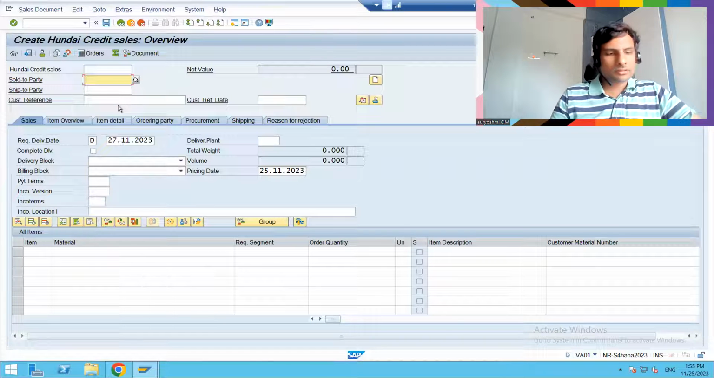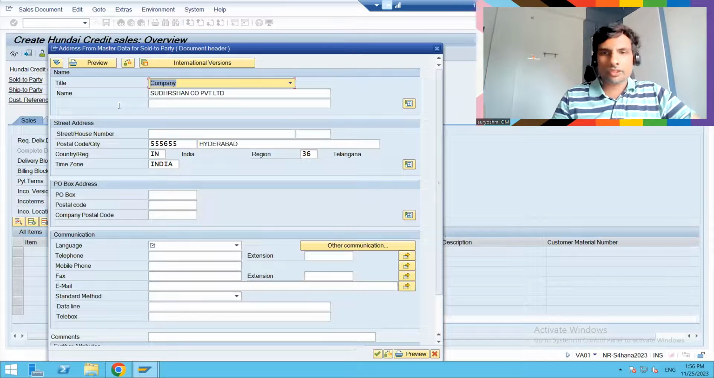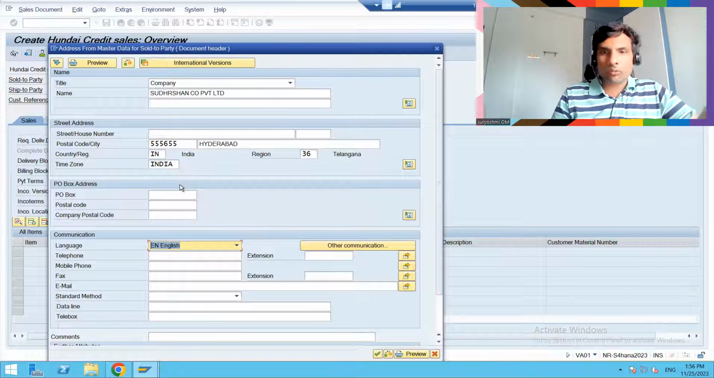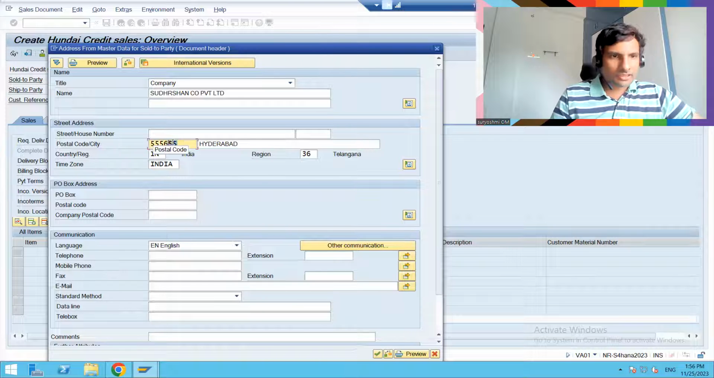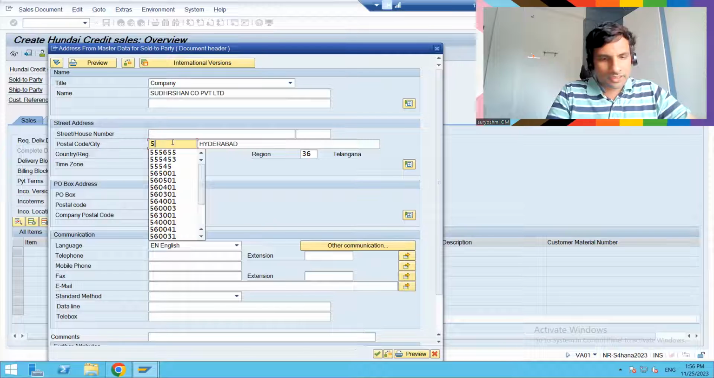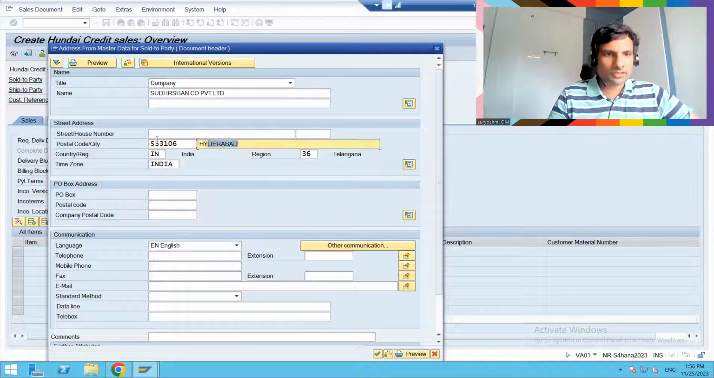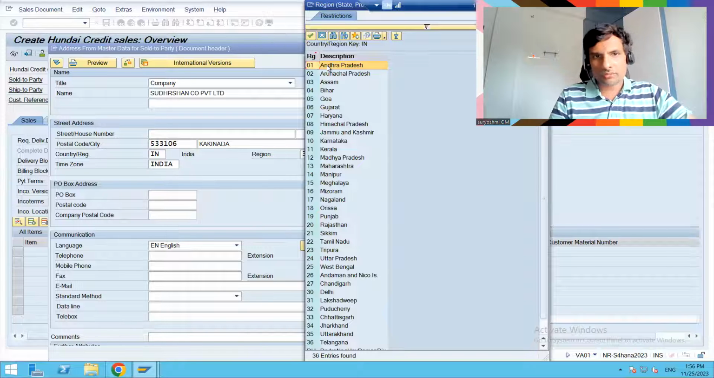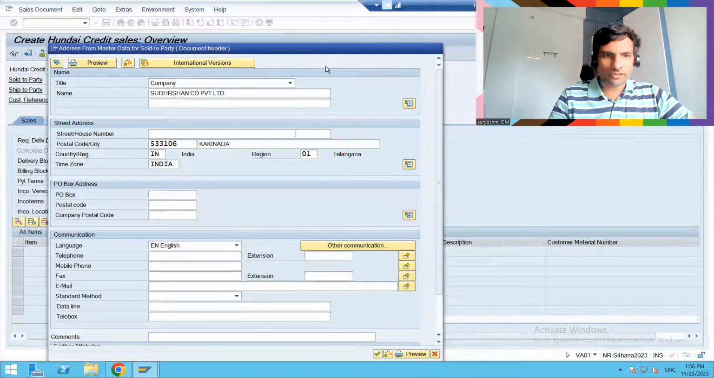Now you can see this important field. I forgot to fill this in English. One-time customer means it asks you to enter your address. So I'm changing this one, 533106, this is the city I'm changing, and this state too. With a one-time customer, this is how you use the same customer every time, changing the address.